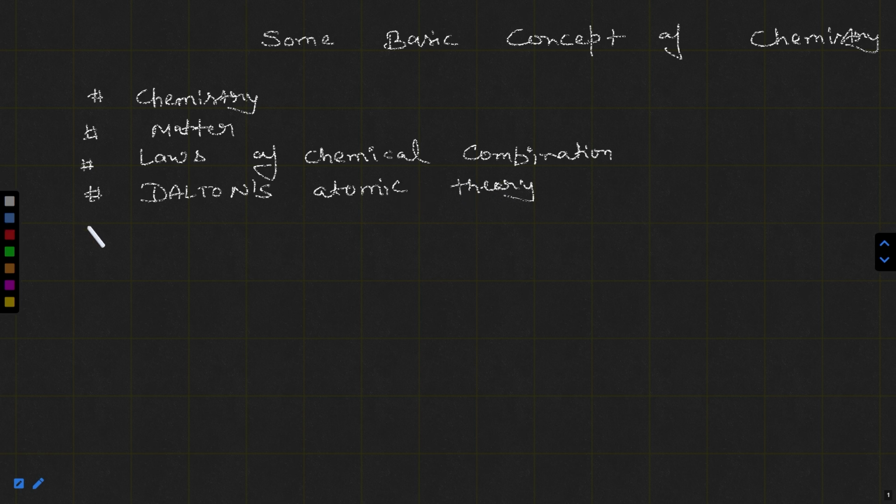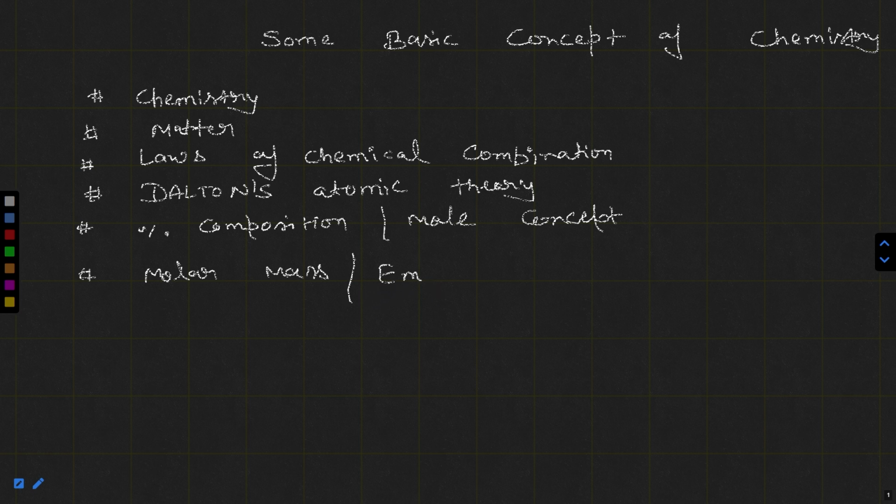And after that, we learned some basic terms like percentage composition, mole concept, molar mass, empirical formula mass, molecular mass, etc. We also learned the relationship between empirical formula and molecular formula through the small n, and how to calculate the empirical formula if percentage composition is given, and how to convert the empirical formula into the molecular formula.